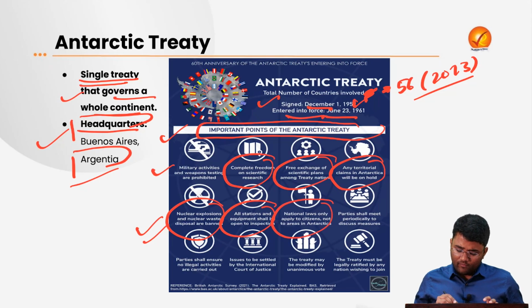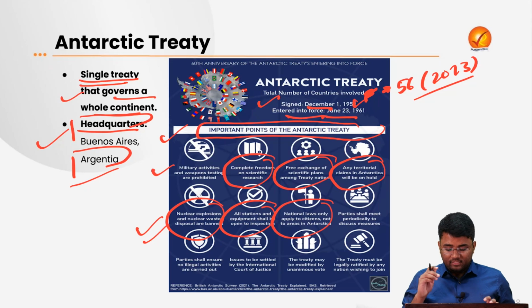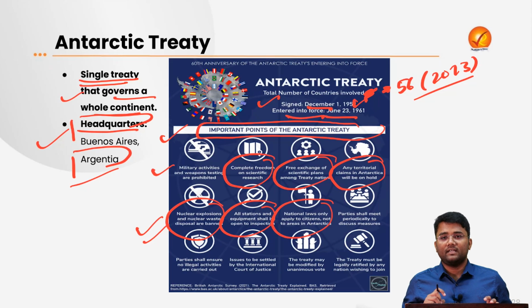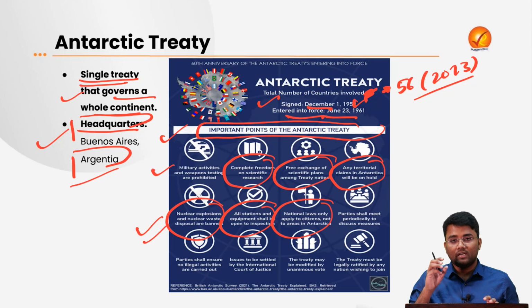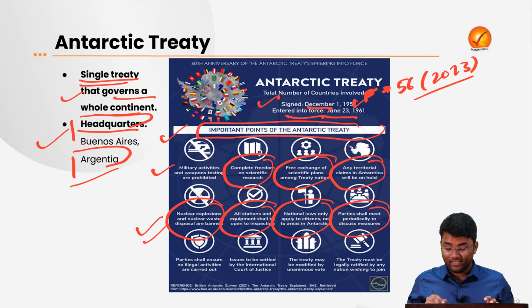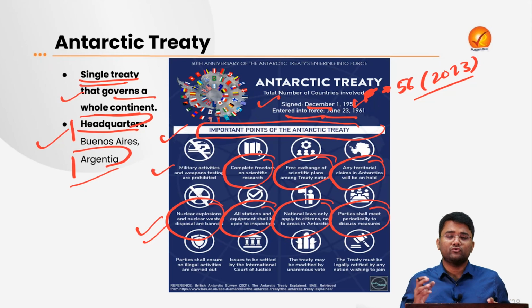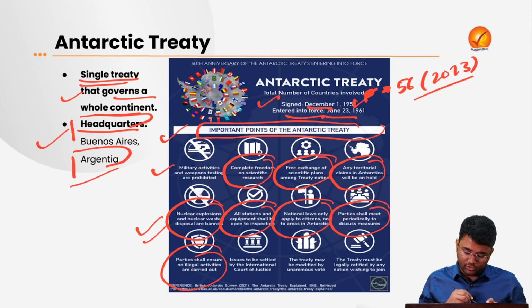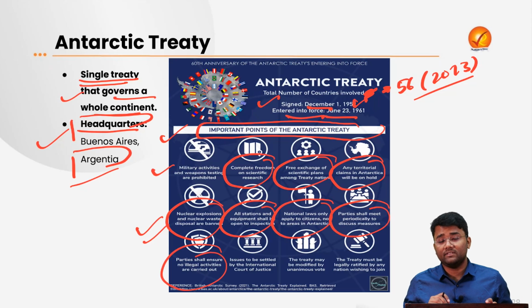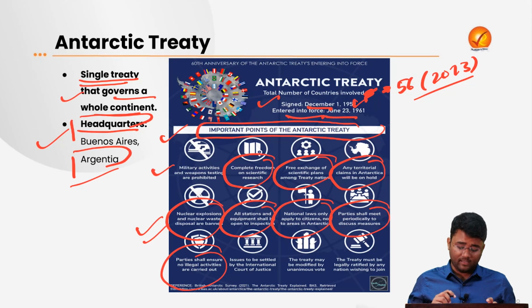Then national law will only apply to the citizens who are going to the Antarctic region, and will not apply to the areas in the Antarctica. Then parties shall meet periodically to discuss measures that can lead to better sustainable use of areas in the Antarctica, and better sustainable tourism in the Antarctic region. Then parties shall ensure that no illegal activities are carried out in the Antarctica.